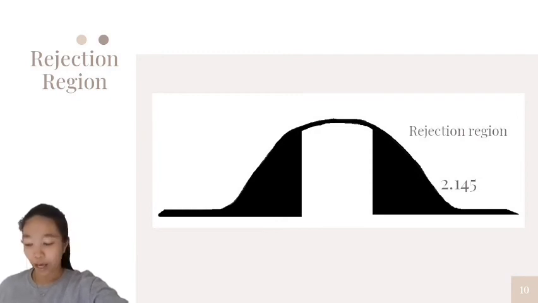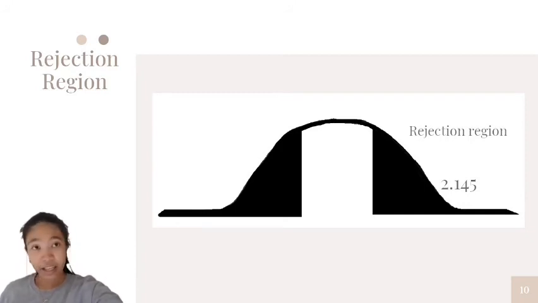So right here we have the illustration for the rejection region. The shaded part is the rejection region, which is beyond 2.145. That is also the t-value.